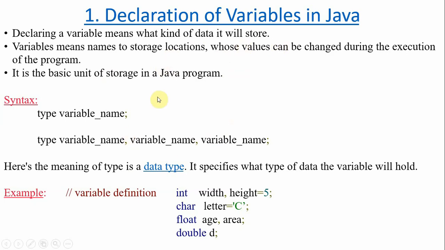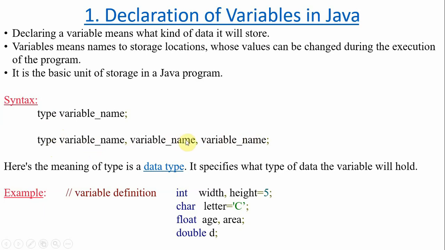So how to declare a variable? Type, space, variable name, and we end with a semicolon. Semicolon is always there in Java. Why? Because it is nothing but a terminator of a statement. You learn this in C also. It's better to compare one language with another to understand easily. You already know C, so if I compare with C, it is very quick learning. That's why I'm always comparing.